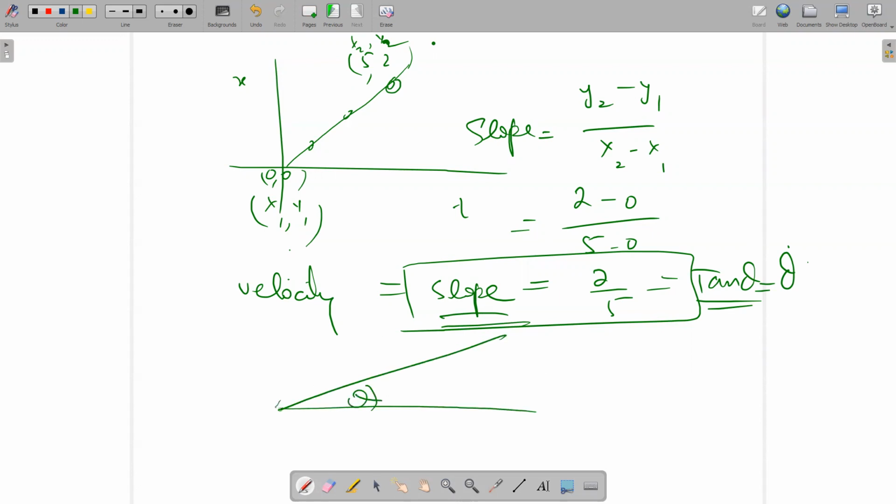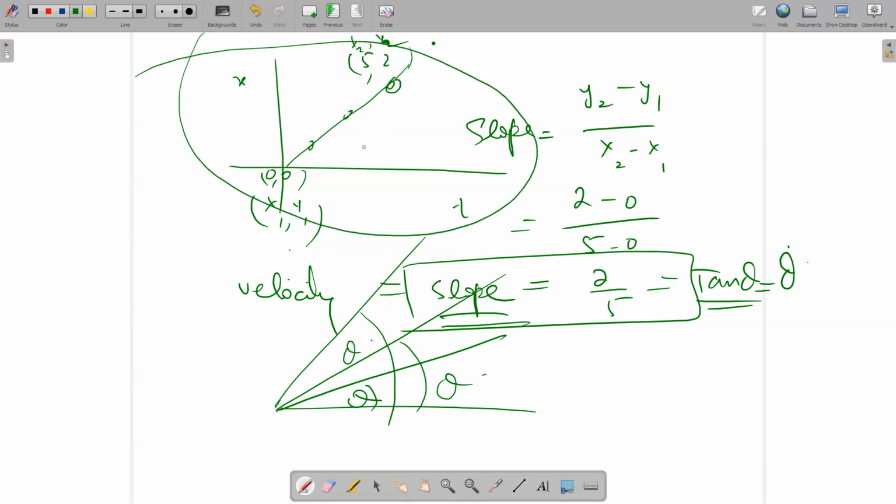This angle is theta. If I make this slope here, this angle is theta. If I make this angle here, the angle is theta. So from this graph, you will find the slope. If the slope value is constant for any two points, for these two points, for these two points, then we will say that its velocity is constant because the slope is constant. Understand?